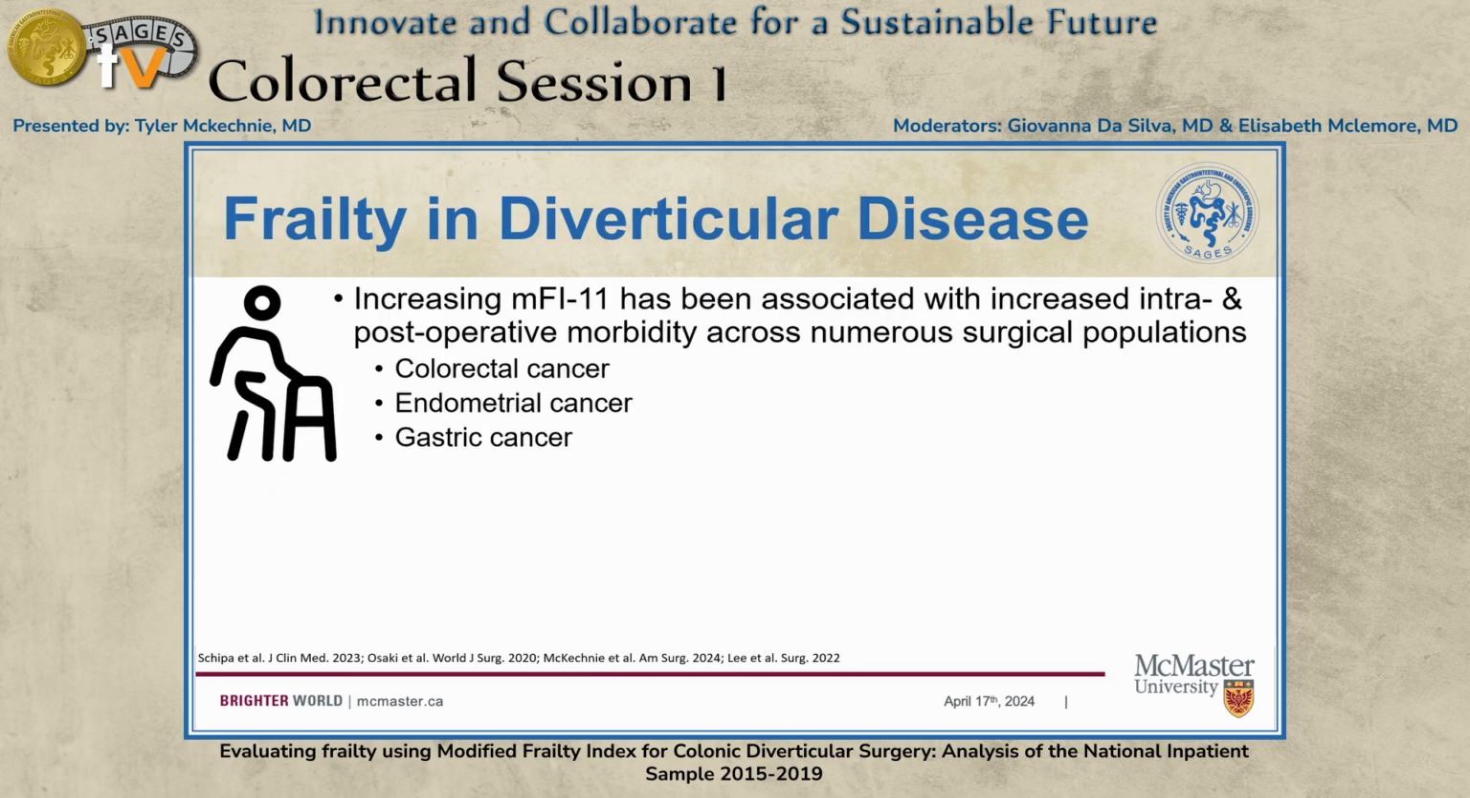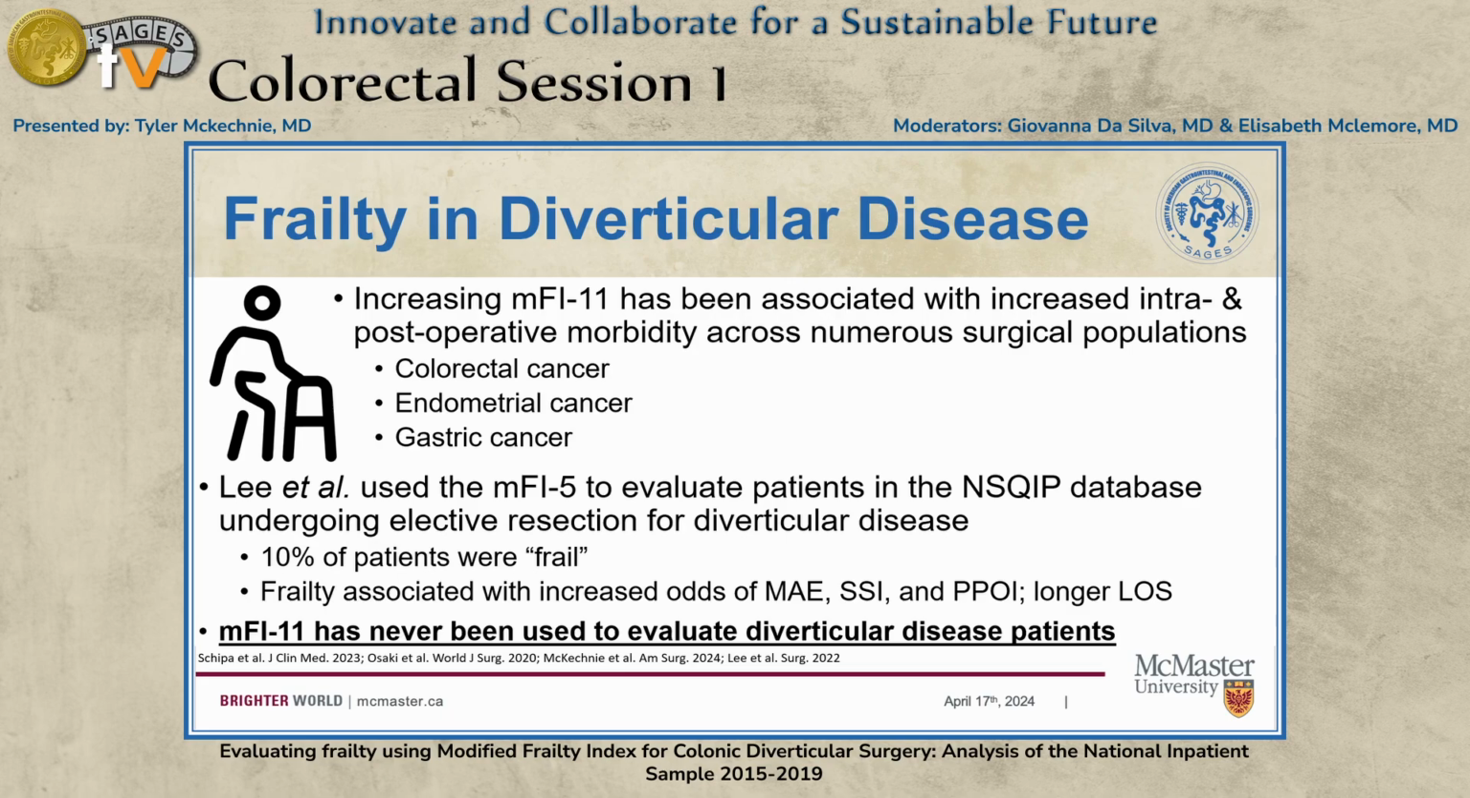This has since been studied across numerous large population-level databases, most commonly the ACS-NSQIP database, and studies have pretty unanimously demonstrated that increasing MFI has been associated with increased intraoperative and postoperative complications across numerous surgical populations, including patients with colorectal cancer, endometrial cancer, gastric cancer, and more. The MFI 5, which is an offshoot of the MFI 11, has been used to identify frail patients undergoing surgery for colorectal diverticular disease, but the MFI 11 has never been used for this patient population.